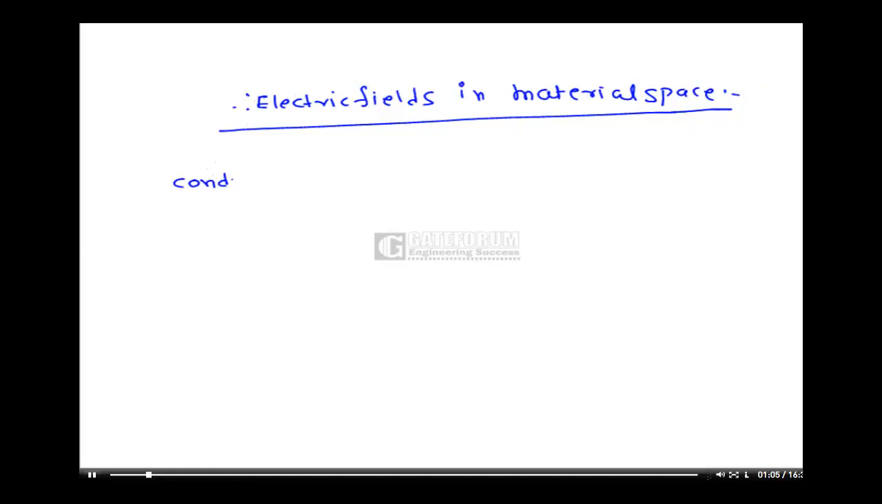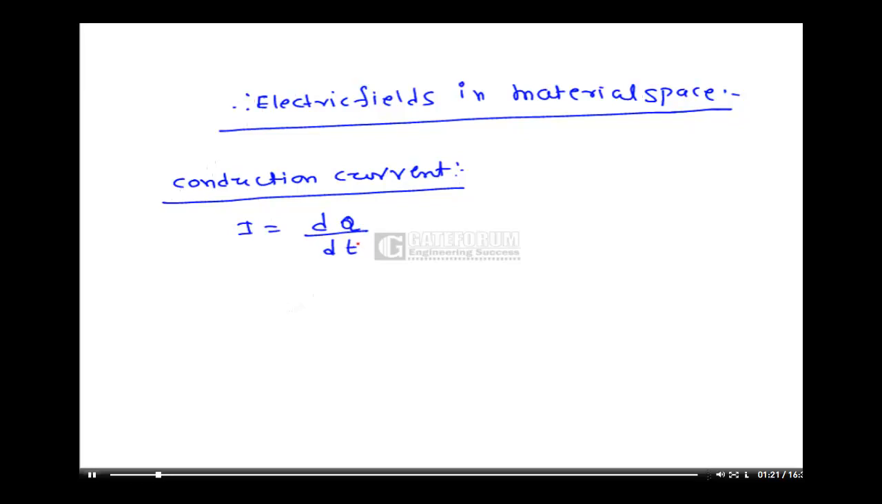Conduction current. In any conducting material, I am considering any conducting material, I is equal to the conduction current, the rate of change of charge, dq by dt.